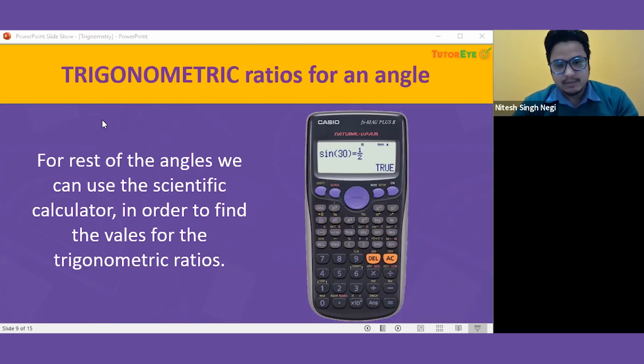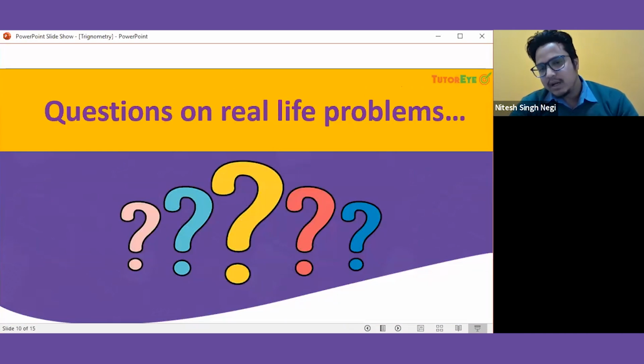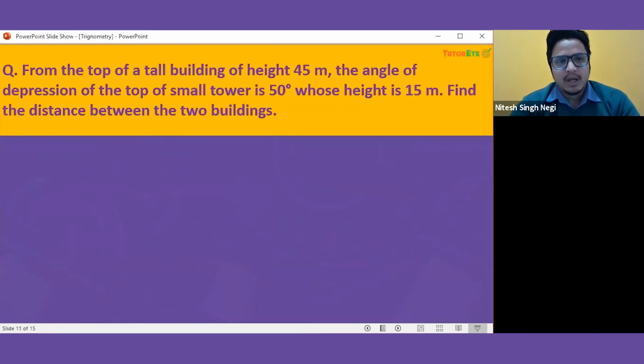Take a few examples, or you can say the applications of these things. As you can see, the questions will be used in real life problems. That is basically the application. You can see that there is a question of a real life problem where they say from the top of a building of height 45 meters. So the height they have given for the tall building, and the angle of depression. Here I want to make sure that you know what an angle of depression is, and the other thing we should learn is angle of elevation.